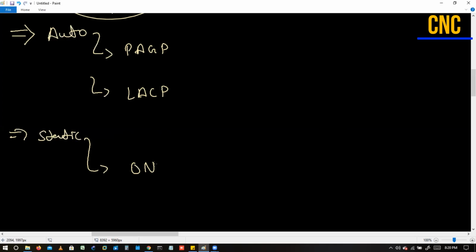It means we have three ways to configure this EtherChannel, and two are auto mechanisms. They will have a dependency on the other interface, the other neighbor also. But in the static one, the port will actively say I'm the port channel. Now we'll see, so let's start with PAgP.